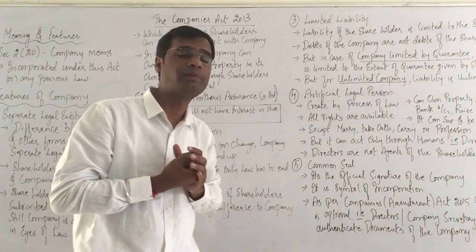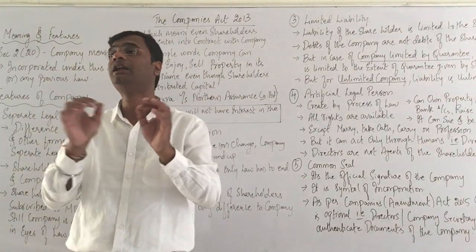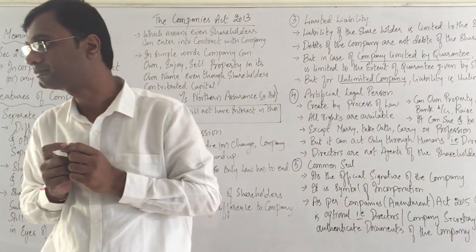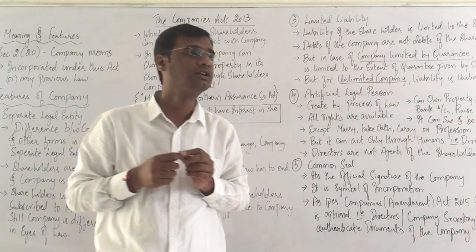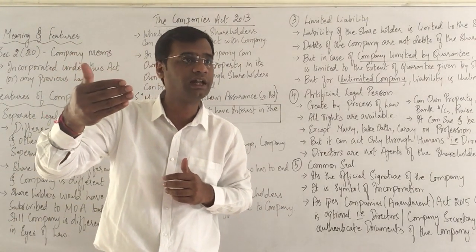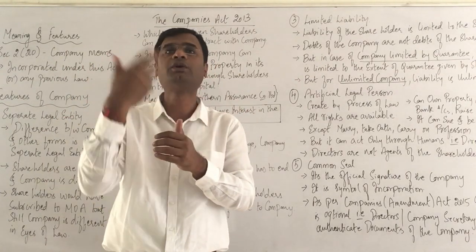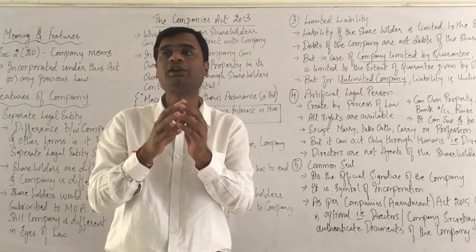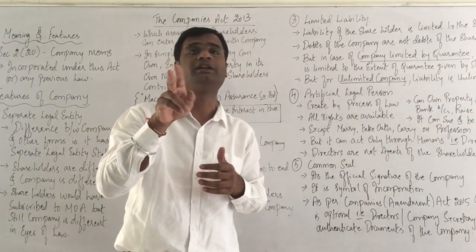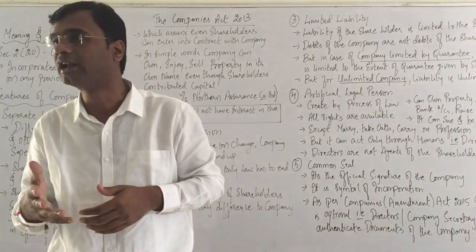When we go to Partnership Act 1932, we will see partners' liability is unlimited. It is called joint and several. Sir, what is this word joint and several? If the partnership firm is not capable of clearing the liability, partners jointly have to clear that liability. If they are not capable of jointly clearing the liability, severally, that is joint and several. Several means individually, at least they have to clear the liability.